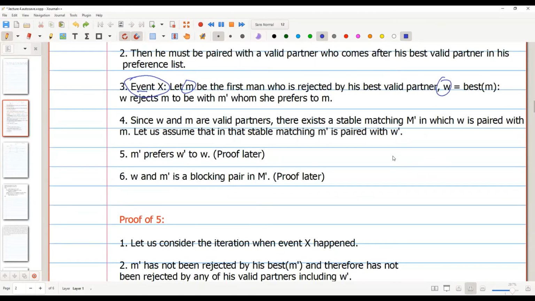Okay. So what I wanted to say is M is there and W is his best valid partner.